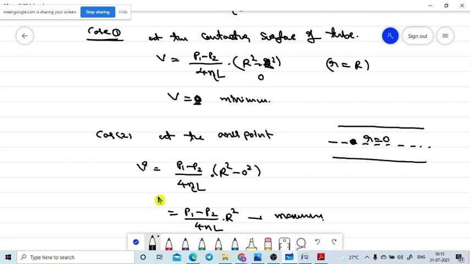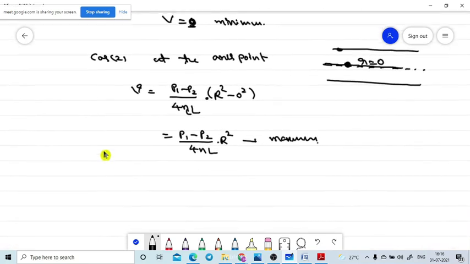While the fluid is flowing through a tube, the maximum velocity of the fluid will be at the axis point of the tube. At that place only the fluid will have the more velocity. At the contacting surface of the tube, the velocity of the fluid has the minimum value. It is nearly 0.